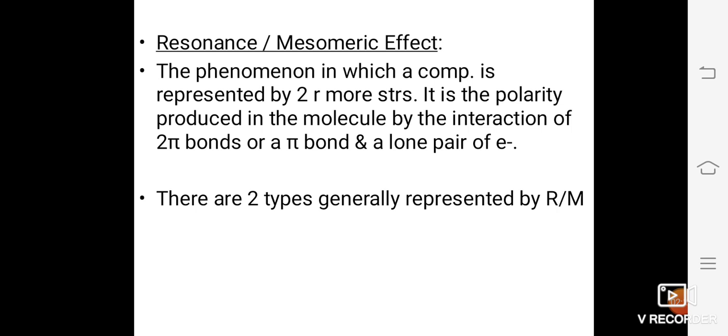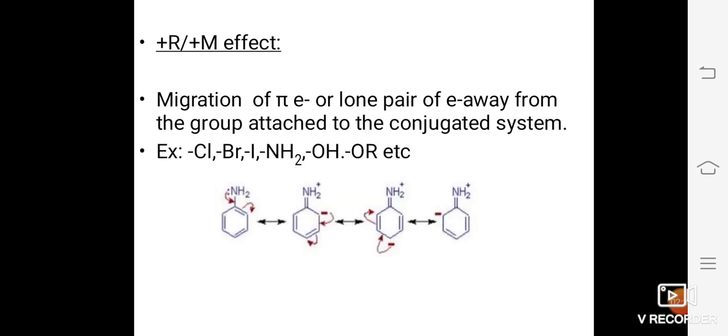Here also we find two types, and generally they are represented as R effect or M effect. So plus R effect or plus M effect, also called the resonance effect or mesomeric effect.